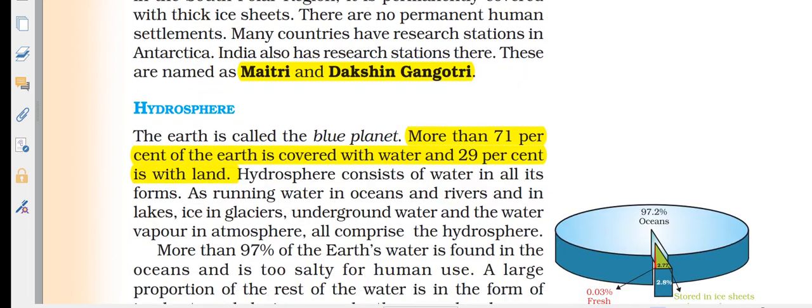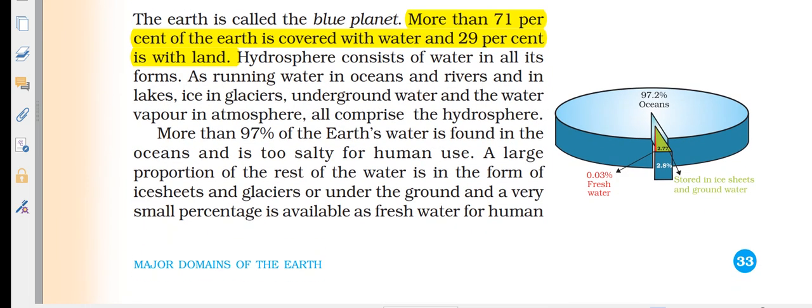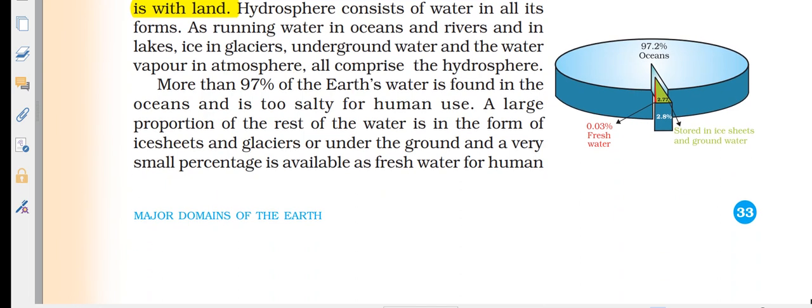Hydrosphere. Earth is called the blue planet. More than 71% of the Earth is covered with water, and 29% is land. The hydrosphere consists of all the water on Earth. There is running water in rivers, lakes, and so on. More than 97% of the Earth's water is found in the oceans, as salty water.